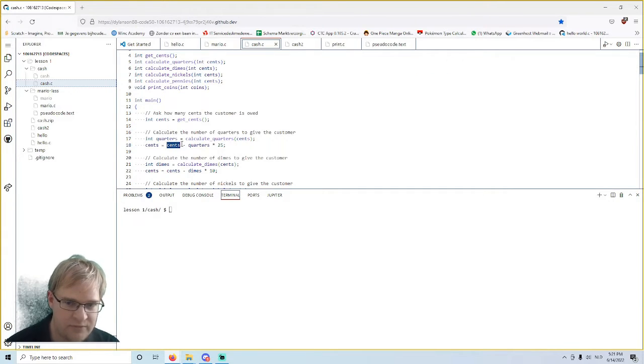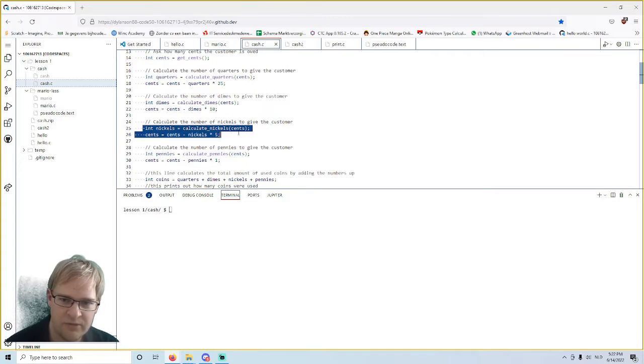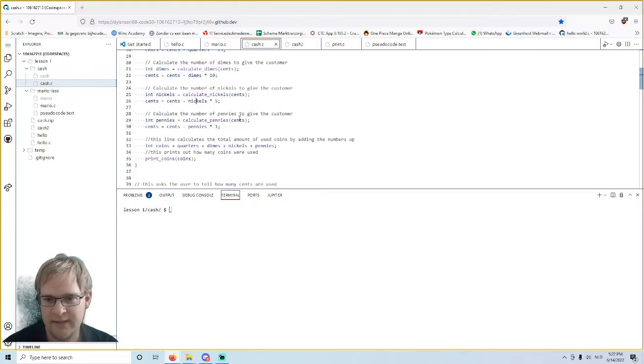What was the original cents? 55. Quarters is 2, so 2 times 25. The new cents we will give back to the rest of the program, which is 5 of course. And then it will go on in the program. When it goes to calculate the nickels, it will say, yeah, okay, I have 1 nickel as well. And then in the end, it will calculate the amount of quarters.